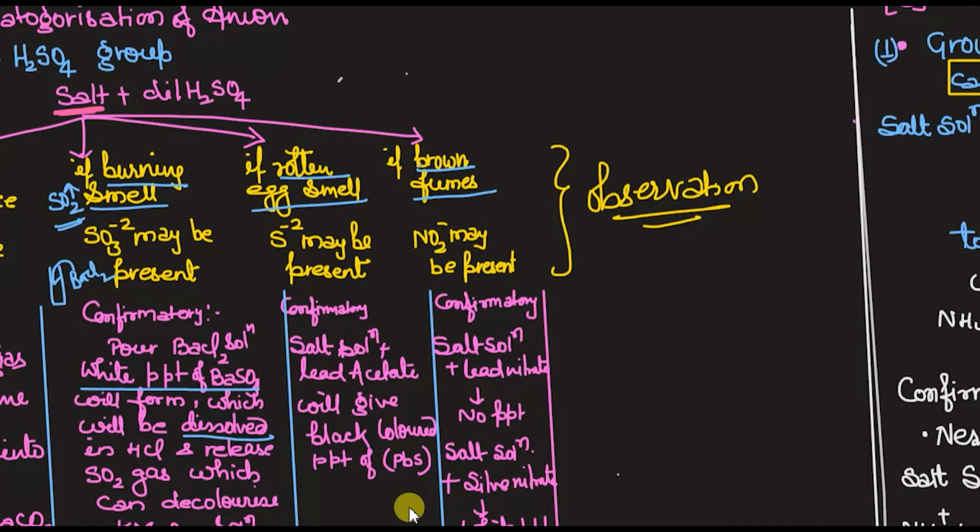So what you have to do is pass the sulfur dioxide gas into the KMnO4, and the KMnO4 pink color will decolorize. I hope it is clear. Pink color will be removed. The pink color will convert into a light pink color. That magenta color, actually purple color, you can say of KMnO4, will be converted into the light pink color, or it may be possible that it will give you a colorless solution.